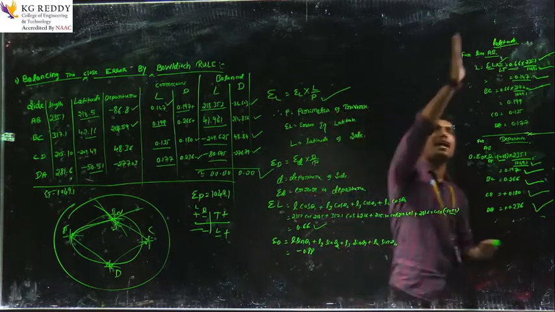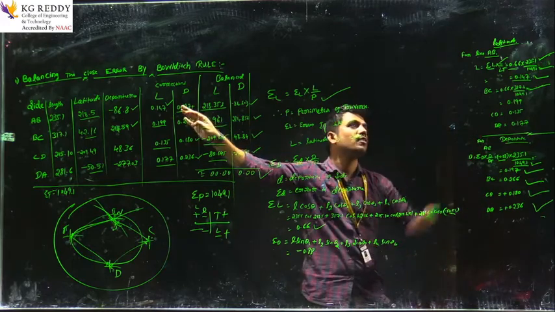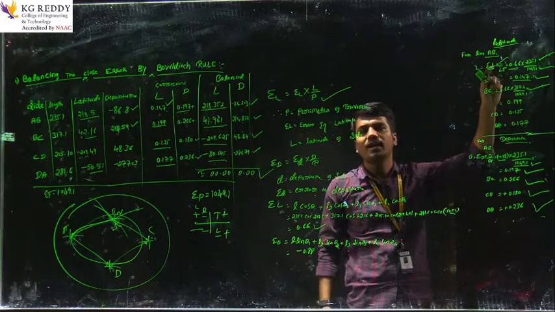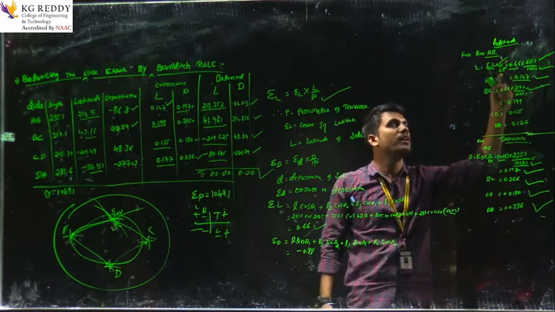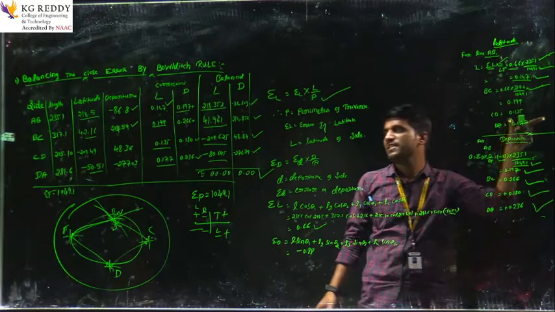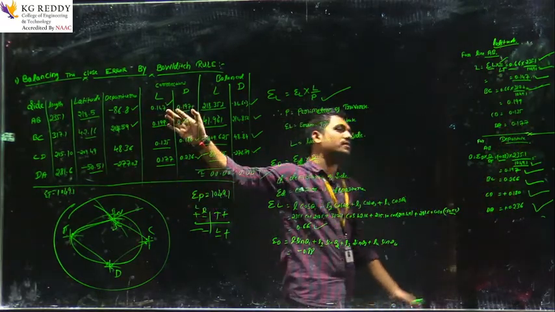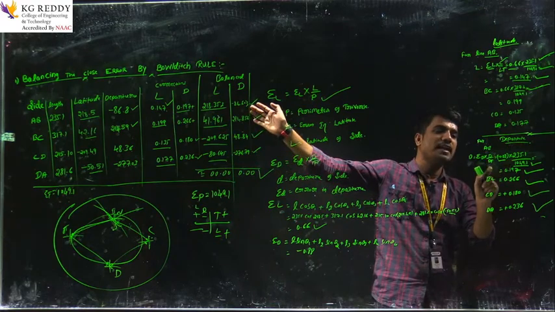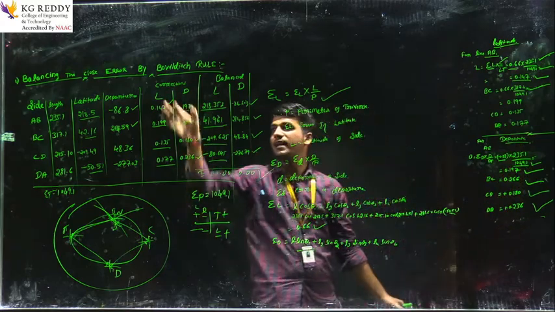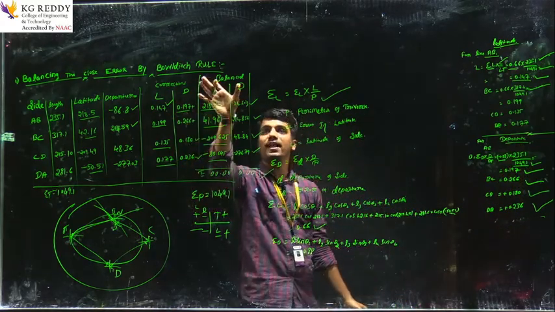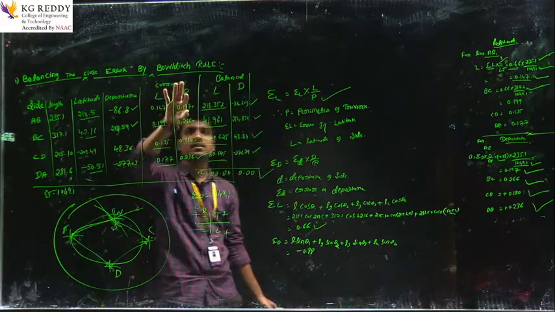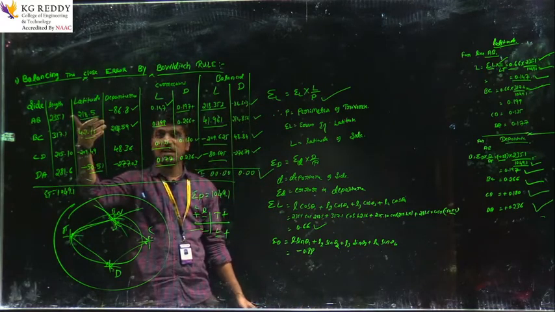After that, calculate the corrections of each and every line. What is the formula here? Sigma L into L by LT: the total error in latitude into the length of that line, divided by the arithmetic check of the perimeter of the traverse. After calculating this value, put it in the tabular column. Next, for departure you should use sigma D into D by dt. Again calculate all the values and put them in the tabular column, and after that the balanced section. The balanced section means the error to be distributed to each and every line; the latitude and departure correction values should be calculated.